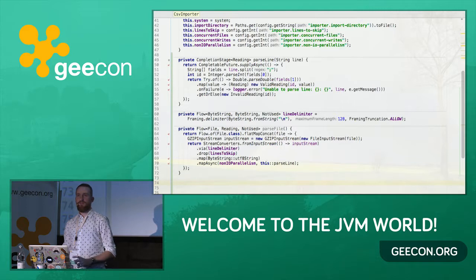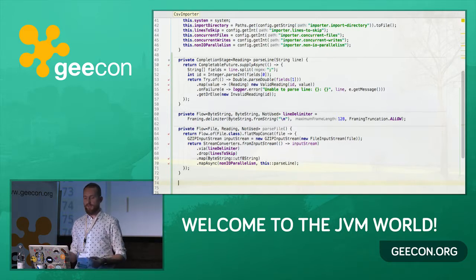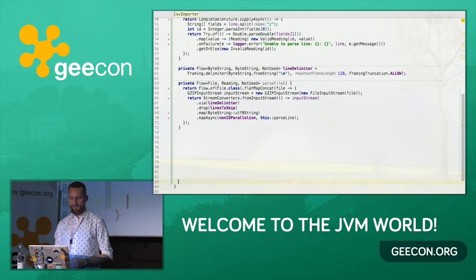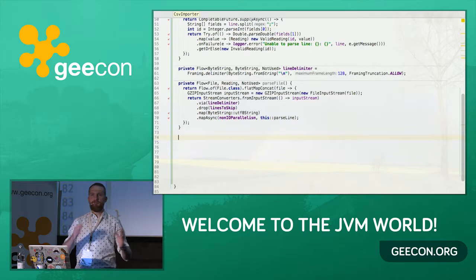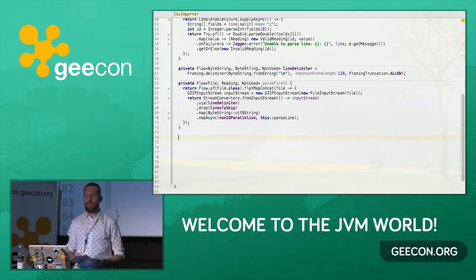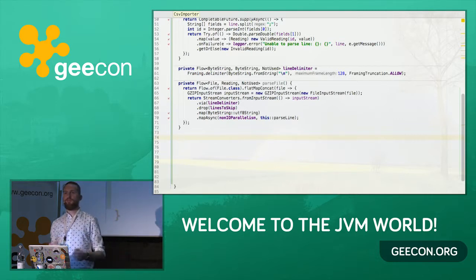So far we know how to delimit our stream of bytes into lines, how to parse a single line to our domain model, and how to parse an entire file into a source of our domain model objects, the readings. So the next step is the aggregation I was talking about. What we want to do here is take the stream of readings and group them in groups of 2, because we're keeping the order. I will explain it in a second as well. The readings are still in order, resembling the order in the file, so we can just group them by 2, and then we will have pairs of readings with the same ID, and then we can try to average them.